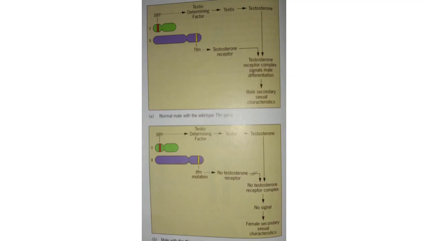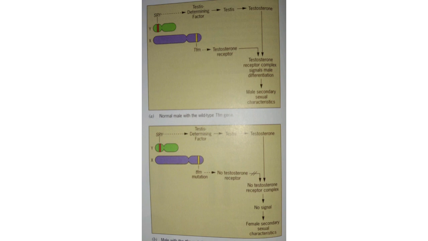Now this is the picture to understand the mutation in TFM. The first picture shows the normal mechanism if the TFM receptor is normal. The testosterone comes and binds to the TFM gene present on the X chromosome. In the upper image the X chromosome is shown in purple along with the yellow segment called TFM, so the binding leads to the signal cascade, and at last it differentiates into the male sexual characteristic feature.